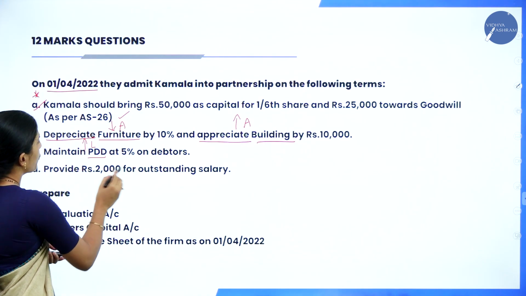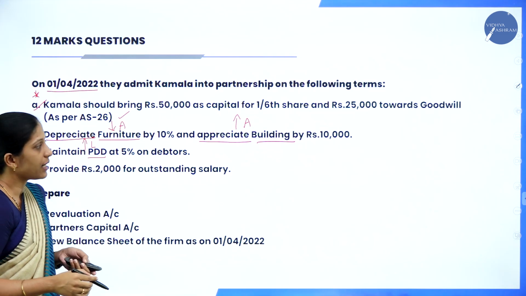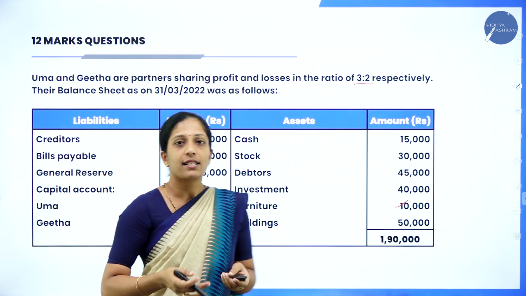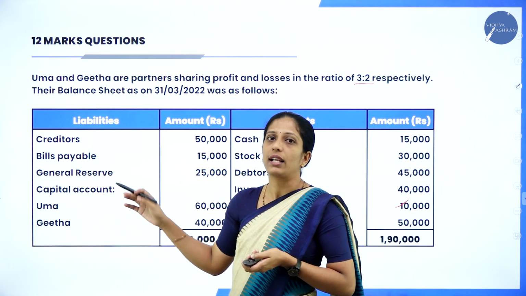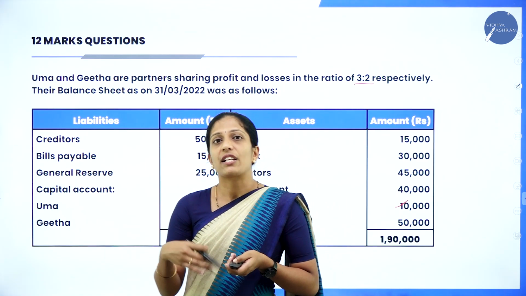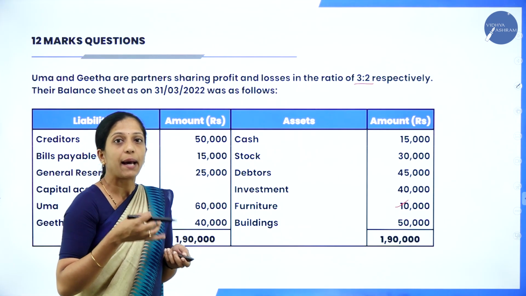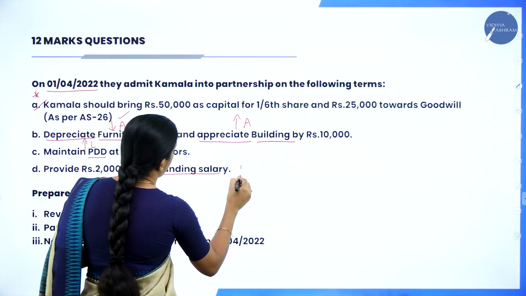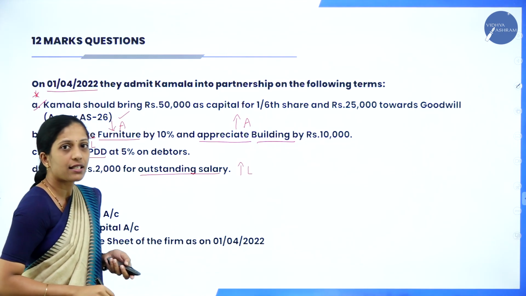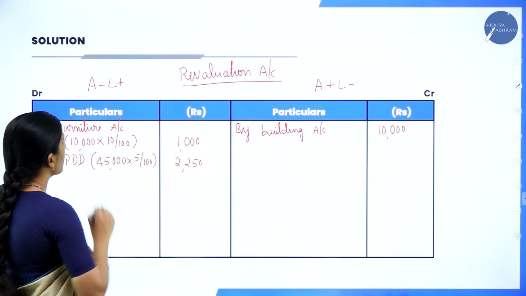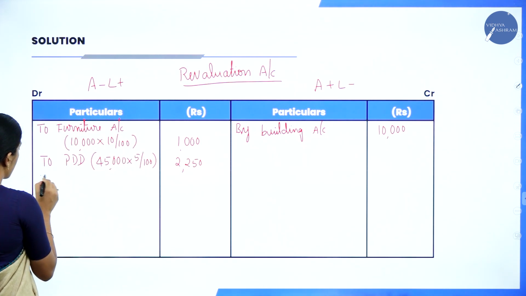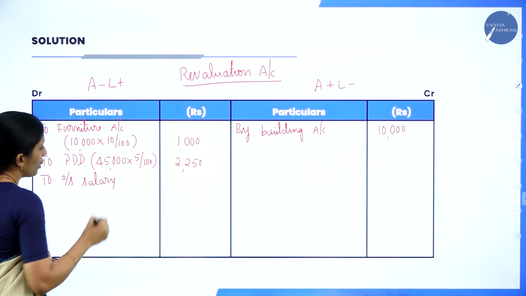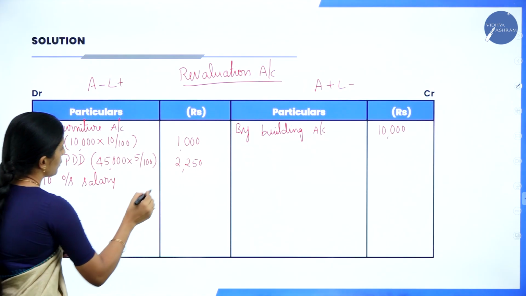Next one. Provide rupees 2,000 for outstanding salary. Now, if you see your balance sheet, nowhere is there outstanding salary. So, outstanding salary is what? Liability. But it is not there on the liability side. But in the adjustment, they told us to create it, which means that a liability has been added to the business. So, increase in liability. So, where do you record? That is in the debit side, L plus, to outstanding salary. So, how much is outstanding salary? 2,000.